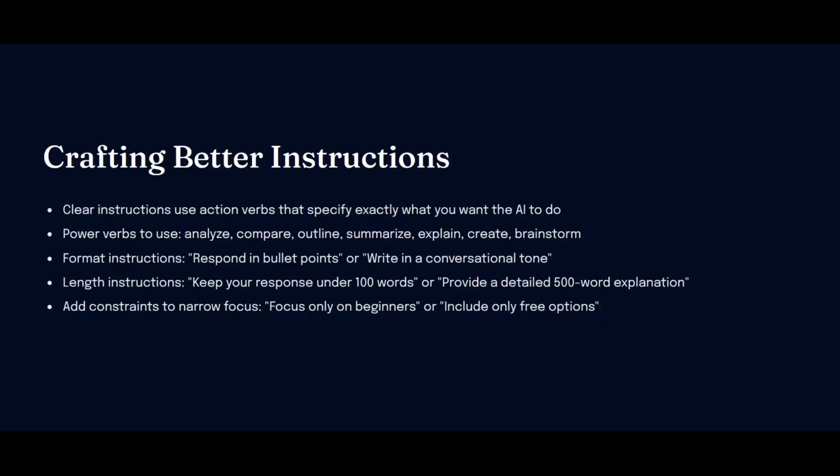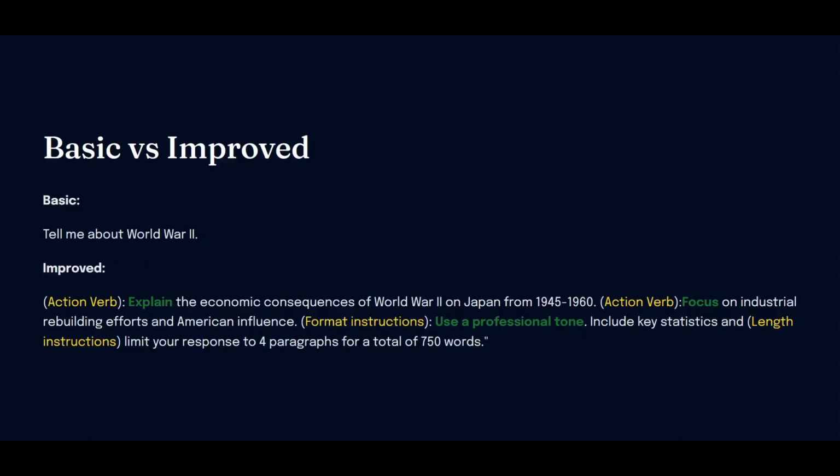So you can say something like create a blog post, and you can include those length instructions, create a 1,000-word blog post or 1,500-word blog post. And to narrow it down would be something like focus only on beginners. Something that I like to use is use ninth grade reading level or use an eighth grade reading level. Those type of instructions are going to be specific to the type of content that you want to create.